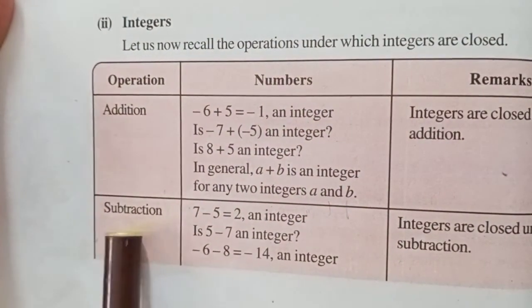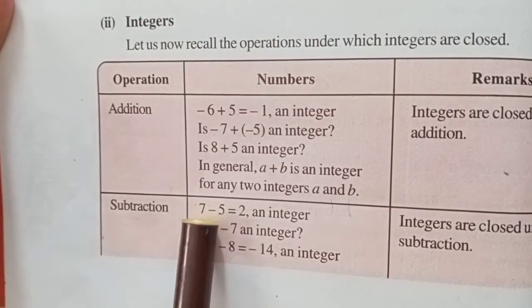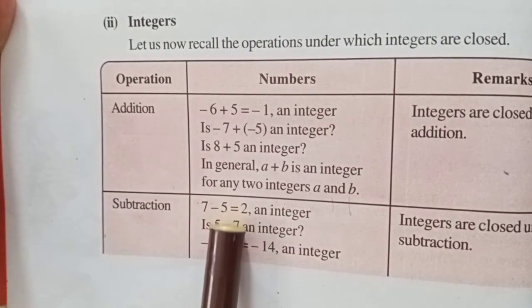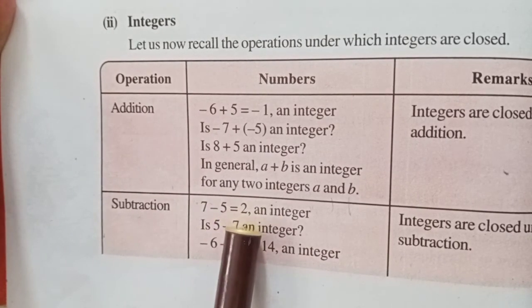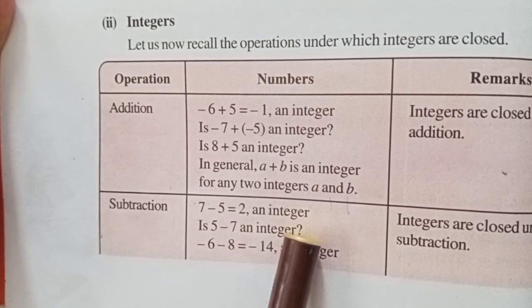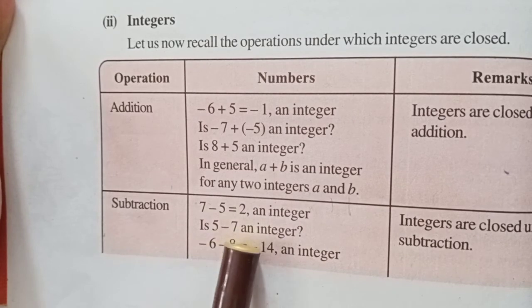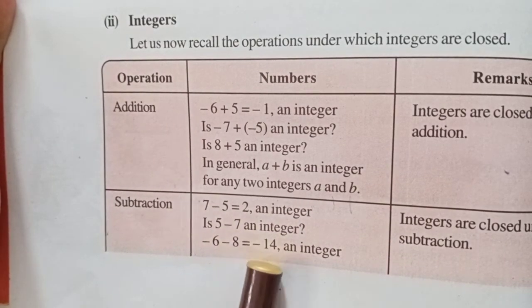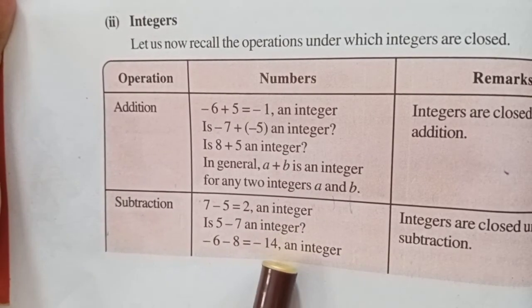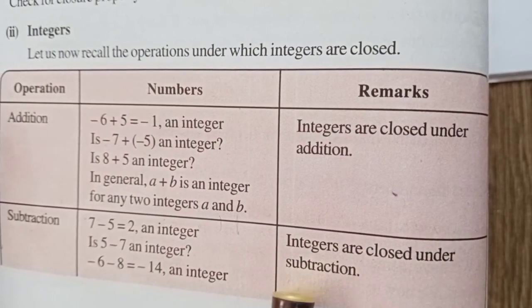Very good. Now the next operation is subtraction. See, they have taken two integers here, 7 and 5, and they have subtracted 5 from 7. We got 2. 2 is also an integer. In the same way, they want to reverse it and do. See, 5 minus 7, or you take any other two integers like minus 6 and minus 8, we get minus 14. Minus 14 is also an integer. So finally, what did they conclude? Integers are closed under subtraction.